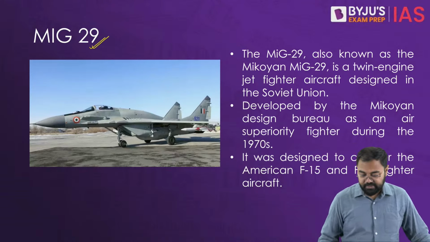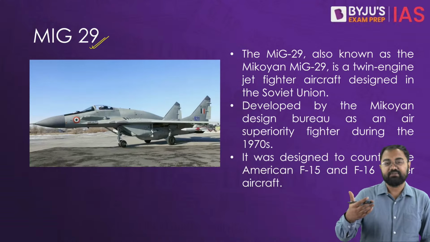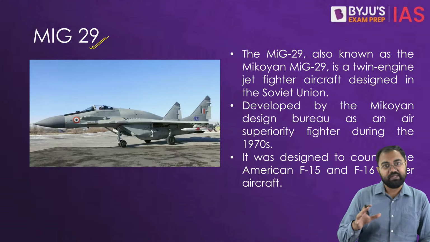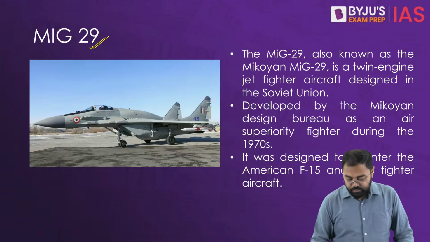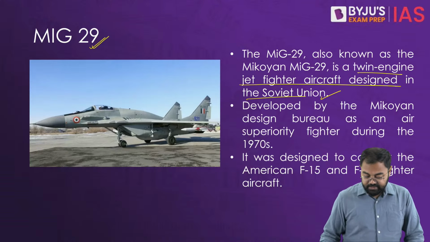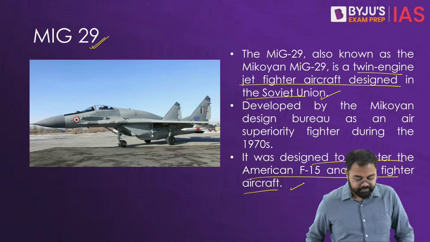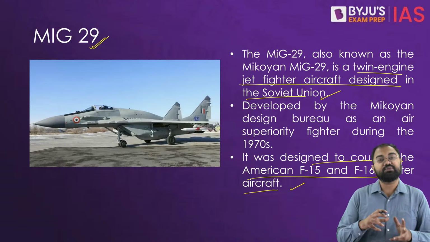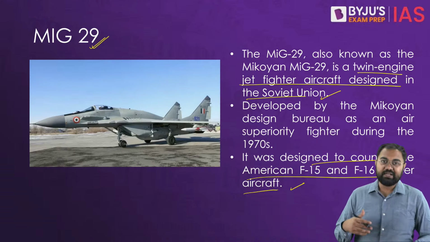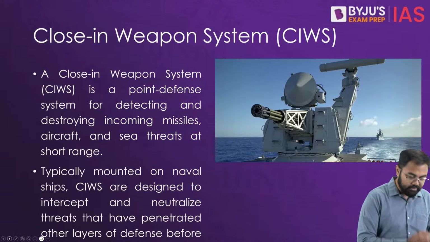Now in case of MiG-29, we know that this is something that has been made by the Soviets, and that has been provided to India as well, and India also uses MiG-29. So overall, it is a twin engine jet fighter aircraft which has been designed by the Soviet Union, and this is something that was initially designed to counter the American F-15 and the F-16 fighter aircrafts. And now that India also has it, and we know that there are various different kinds of MiG aircrafts that India has been training on for a very long time.